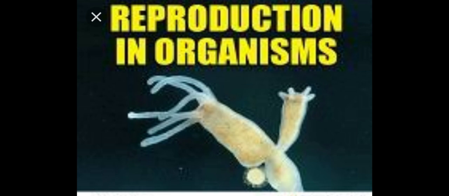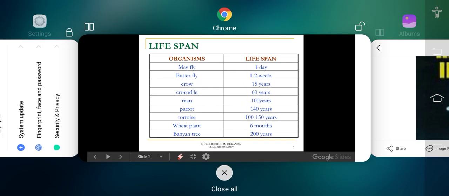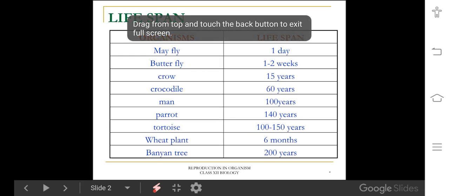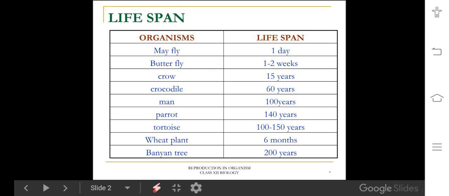Before going to reproduction, I have discussed life cycle and lifespan of organisms. Okay, then move on to the next slide. Lifespan means the period or duration between birth and natural death of an organism. Lifespan varies from one organism to another as it is species specific.